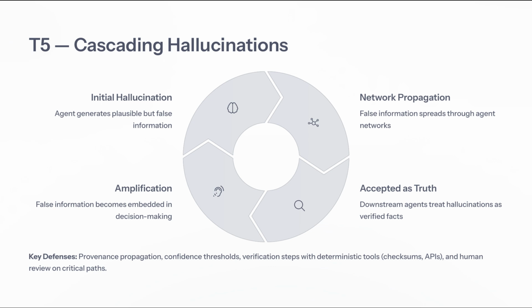Techniques such as provenance propagation, setting confidence thresholds, and employing verification steps with deterministic tools, like checksums and ABs, are vital. Additionally, human review on critical paths becomes essential in ensuring accuracy and maintaining integrity. Next, we'll explore unexpected remote code execution and code execution attacks, focusing on the attack surfaces within agent environments.